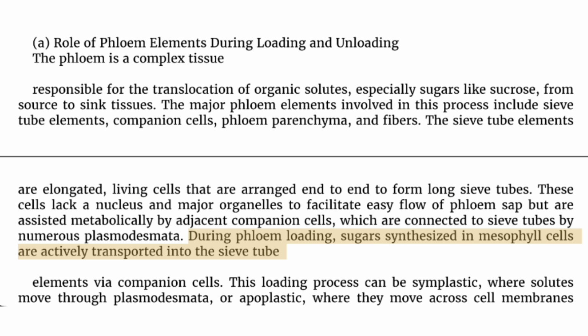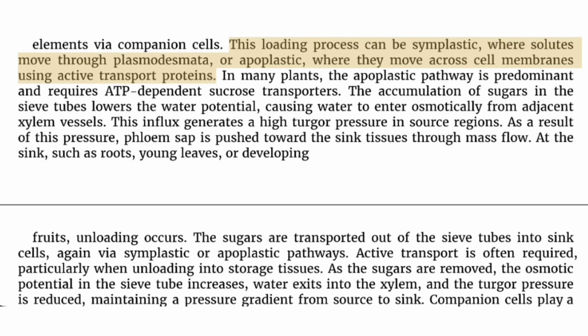During phloem loading, sugars synthesized in mesophyll cells are actively transported into the sieve tube elements via companion cells. This loading process can be symplastic, where solutes move through plasmodesmata, or apoplastic, where they move across cell membranes using active transport proteins. In many plants, the apoplastic pathway is predominant and requires ATP-dependent sucrose transporters. The accumulation of sugars in the sieve tubes lowers the water potential, causing water to enter osmotically from adjacent xylem vessels. This influx generates a high turgor pressure in source regions. As a result of this pressure, phloem sap is pushed toward the sink tissues through mass flow.